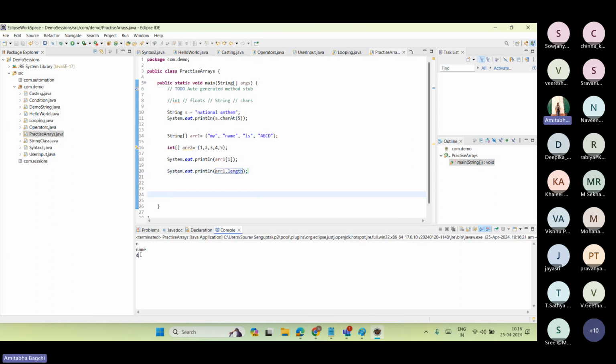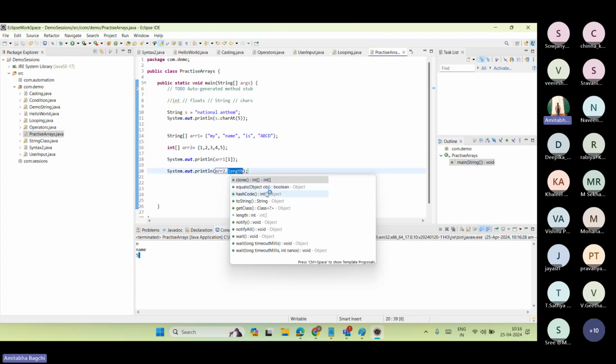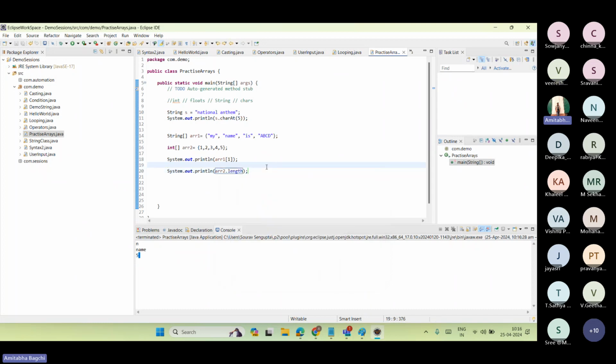You can see the length is 4. If I change it to 2, then run it, it will be 5. So there are some methods like that. If you see here, clone you don't need, toString also you need, length, notifyAll. Length only you are gonna use mostly. Sometimes you are gonna use the notify and clone also, but mostly length.